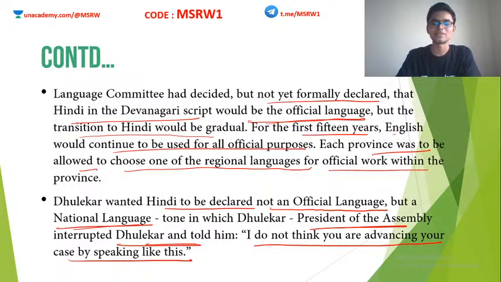Plenty of times we see that. If you haven't read the Constituent Assembly debates, please go through that. It is available online. You can download it and read it. There are plenty of instances when the presiding officer has to stop Dhulekar, reminding him that this won't bring any kind of support for you, because that was the tone in which he was speaking.